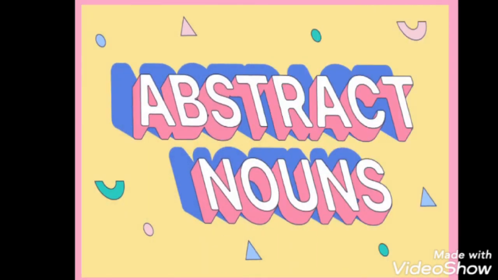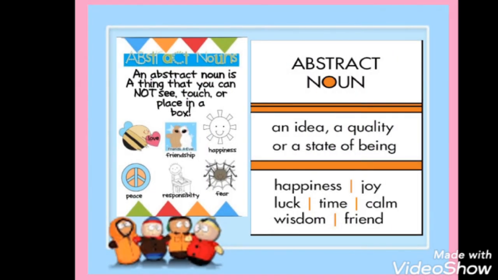Now what is the next type? Next type is abstract noun. Again, the name suggests something which is abstract, which is not real. When a thing is not real, we will not be able to see it, we will not be able to touch it.